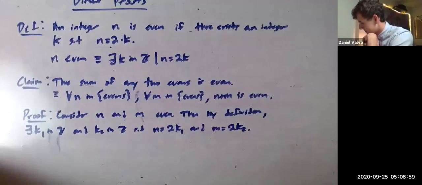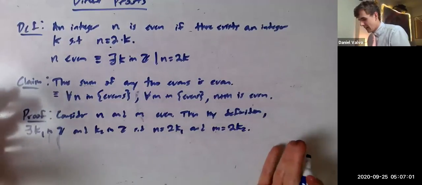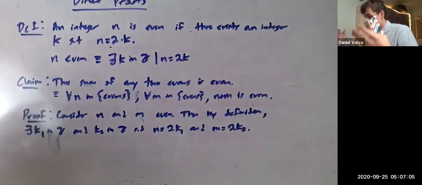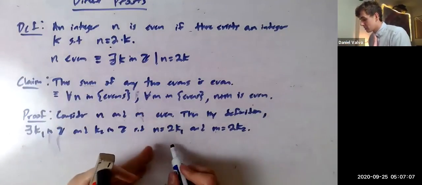Right? That's just by definition. We have an even n and m. Instead of looking at particular ones, we just know that if you're even, you have the property, you can be written in this way.